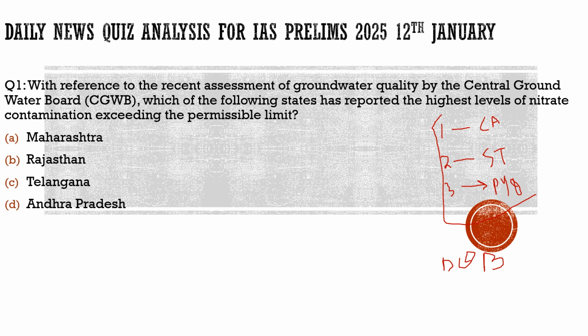So with this, let's have a look at the first question which we have to solve today. The question basically talks about the Central Groundwater Board and the assessment it has done, and it has highlighted a few states, few districts which are highly polluted with nitrates. There is huge pollution in certain districts of India which have seen huge nitrate pollution.